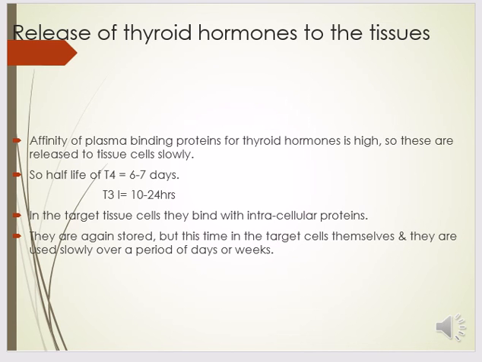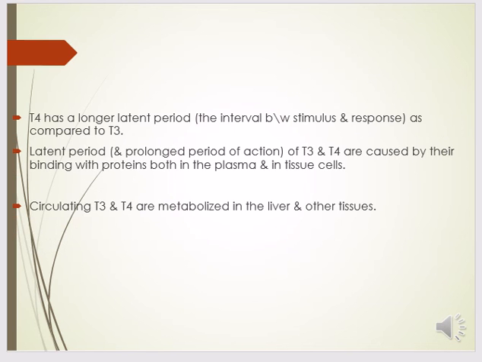Affinity of plasma binding protein for thyroid hormone is high, so these are released to tissue cells slowly. The half-life for thyroxine, or T4, is 6 to 7 days, and for T3 it is 10 to 24 hours. In the target tissues or cells, they bind with intracellular proteins. They are again stored, but this time in the target cells themselves, and they are used slowly over a period of days or weeks. So T4 has a longer latent period as compared to T3.